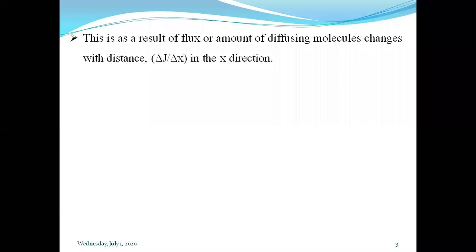And as we get the change in concentration with respect to distance in any direction, definitely we are getting the variation in the quantity of flux.